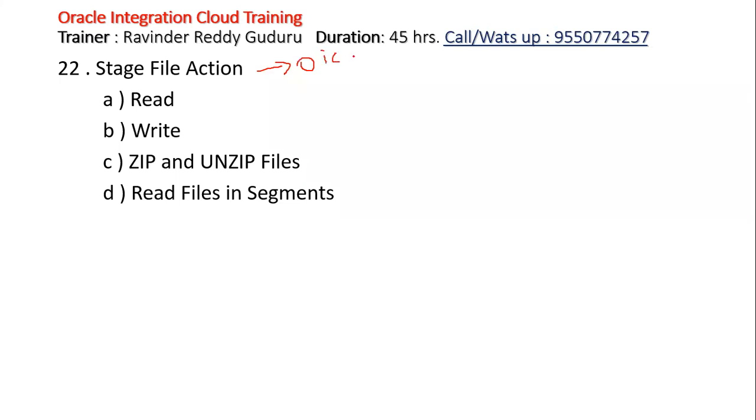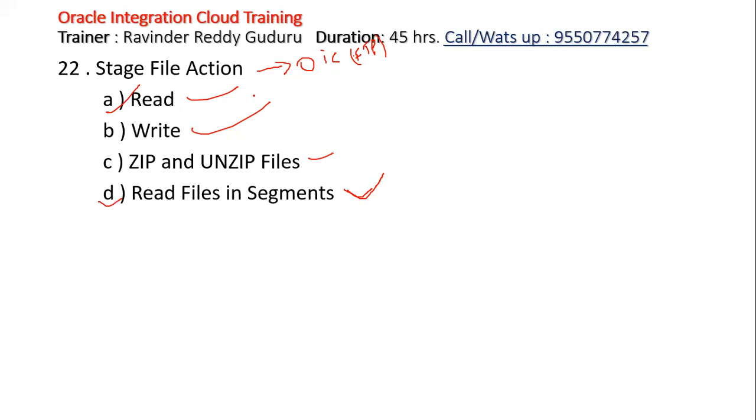This OAC will have some FTP server for sure, right? So if the file is there in the FTP of OAC, we can read that, we can write that into a separate file. We can zip that file, we can unzip that file, we can read that file in segments, and we can download the file. This is in conjunction with the download files in the FTP. So, read file and read file in segments. See here, it is read file and read file in segments.